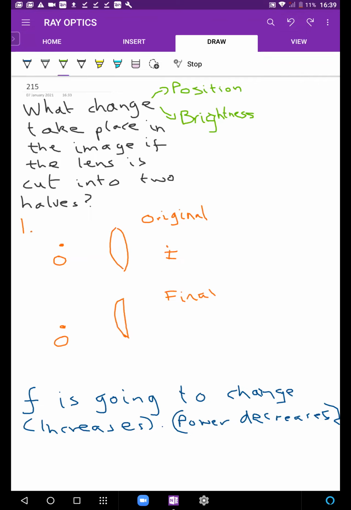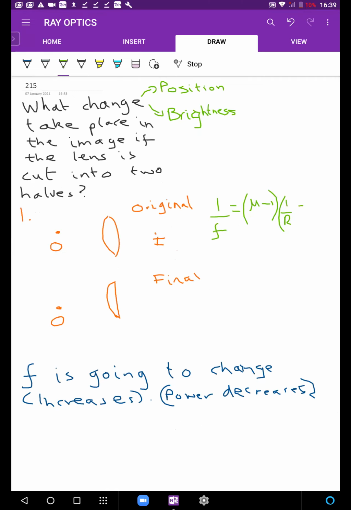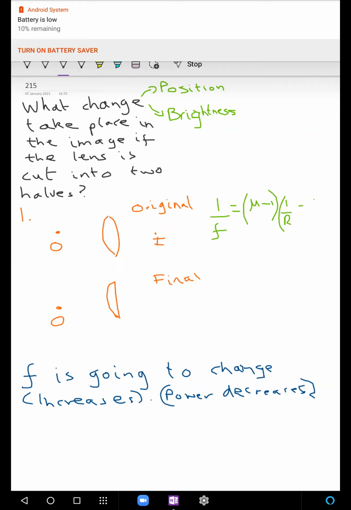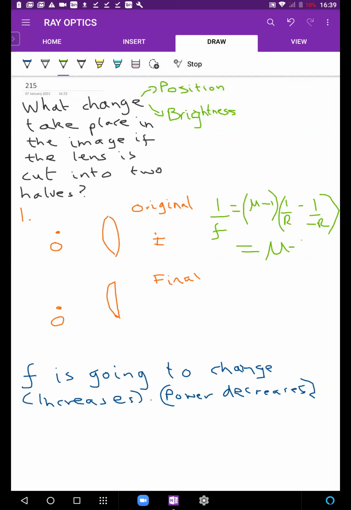Think about it. इसका क्या हो जाएगा focal length? 1 by f is (mu minus 1) वगैरह वगैरह. 1 by r है ना, minus 1 by minus r, तो हो जाता है plus 1 by r minus 1 by minus r, तो हो जाता है (mu minus 1) 2 by r पहले वाले का.